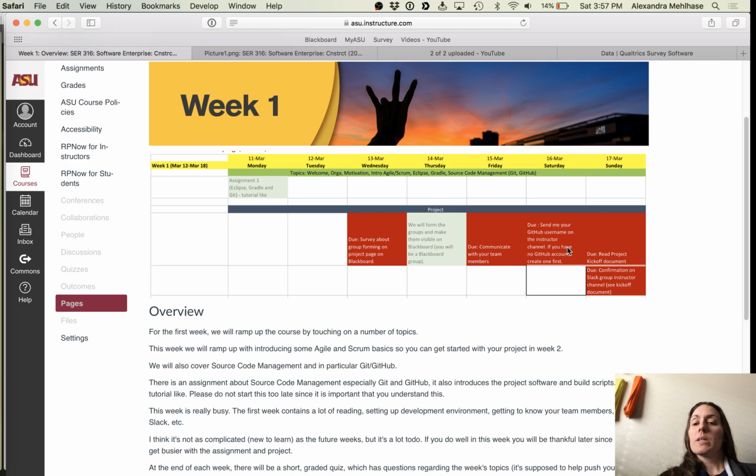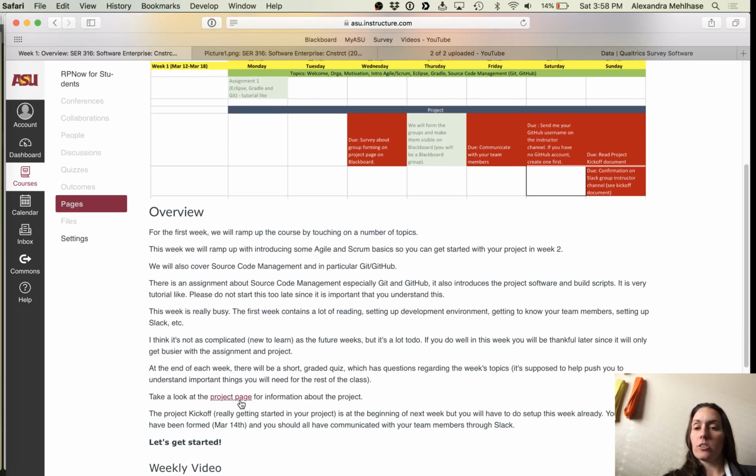Then set up a GitHub account. You already need your GitHub username for the survey. This is important, so I can create your GitHub repositories here. And read the project documents. You have a link here to the module page. In these, I'll ask you to send me an instructor message or basically confirmation that you read the document, that you know how to get started.